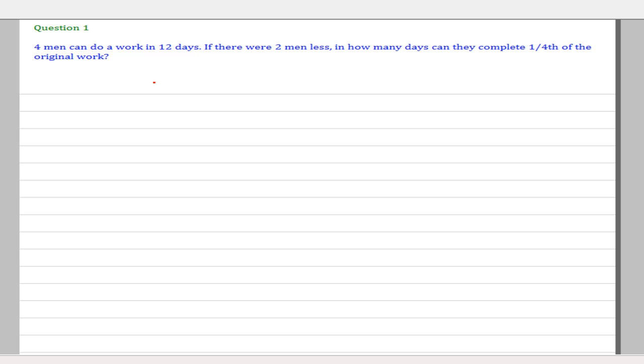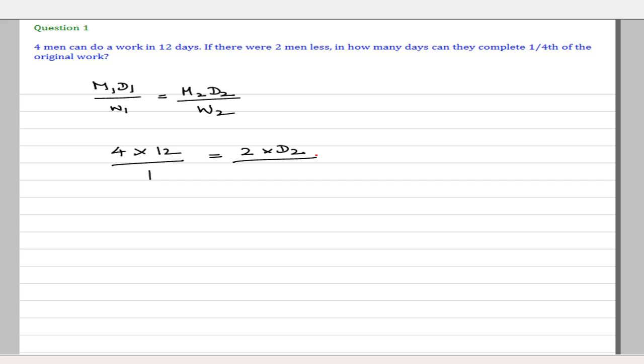Here the number of hours is not given, so all we need to do for this problem is use the formula M1 D1 by W1 is equal to M2 D2 divided by W2. So in the first case, the number of men is 4, and they take 12 days to do the work, and the work is 1. In the second case, the number of men is 2 men less, so that is 2. The question is asking the number of days, that is D2, and the work done is only 1/4 of it. So just solve this problem.